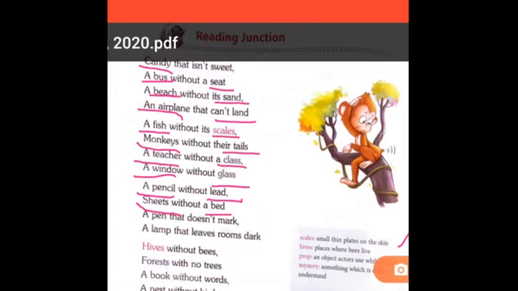A pen that doesn't mark. Okay, if you have a pen and it doesn't mark, then what will happen? The pen will be useless. Okay, so come to the next.